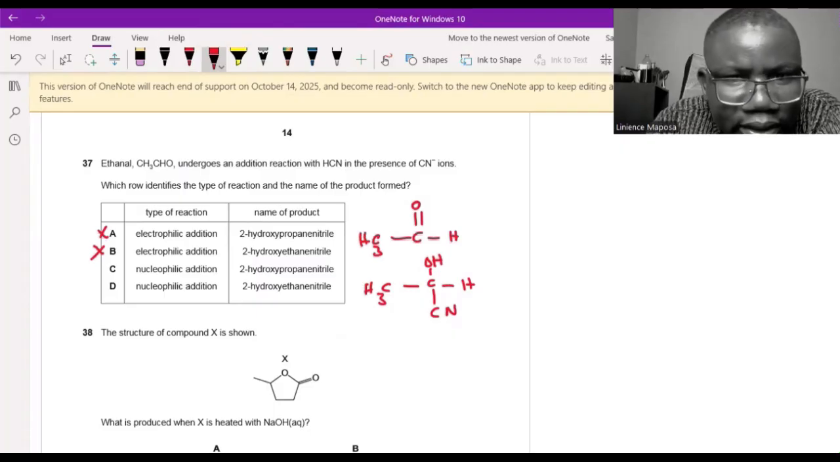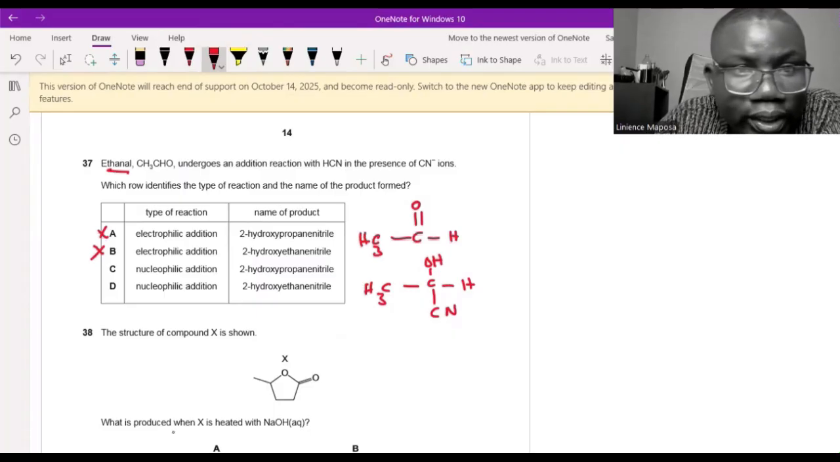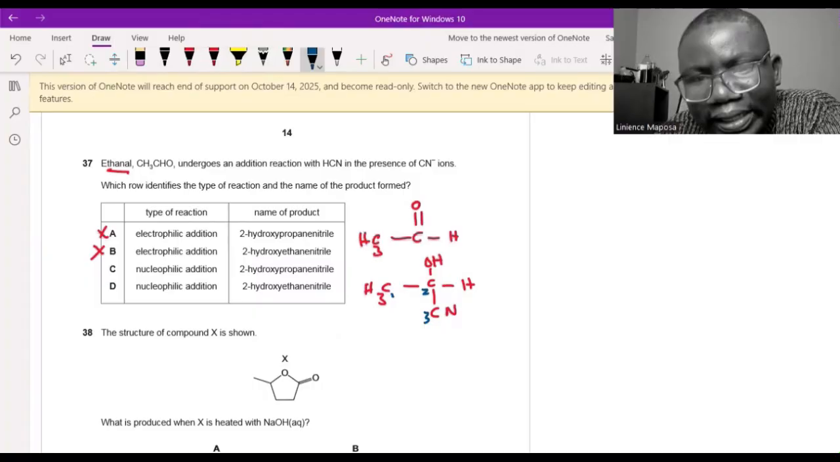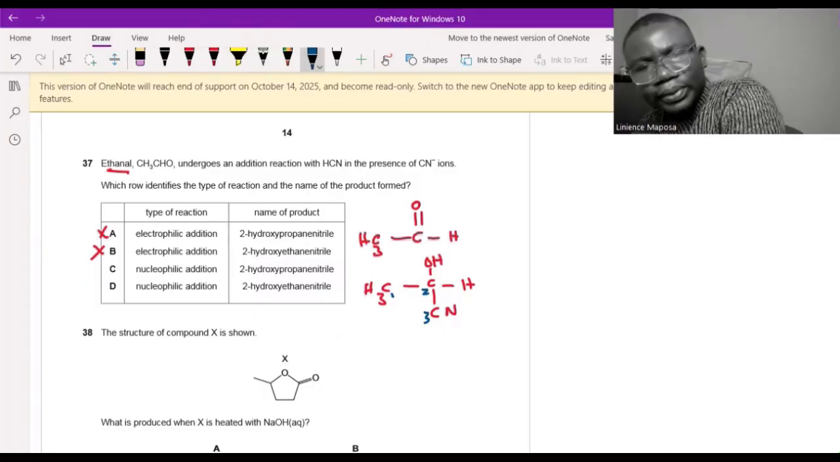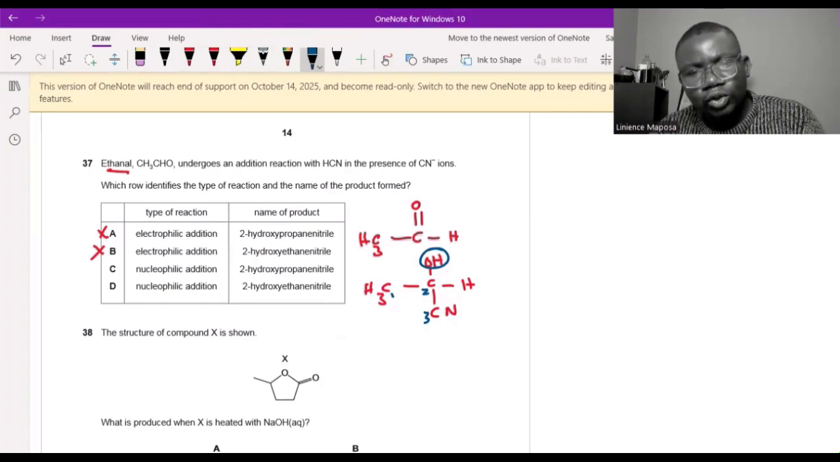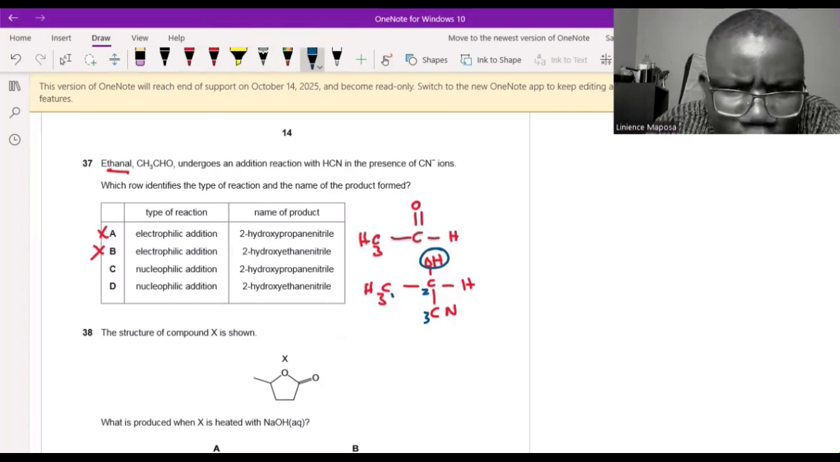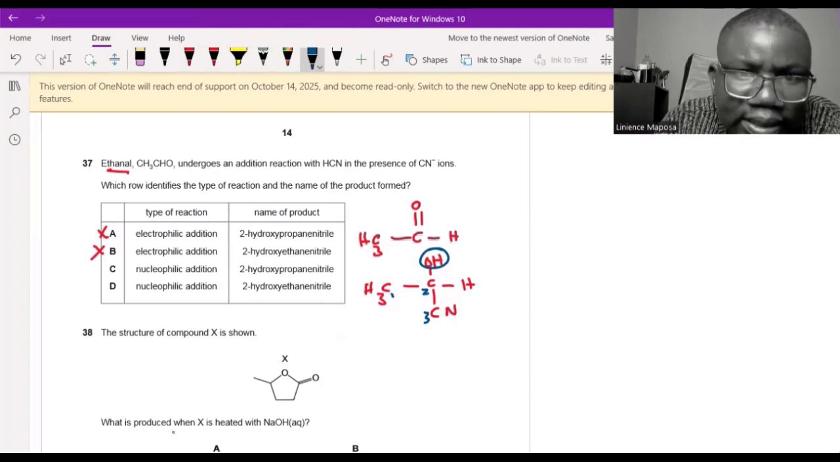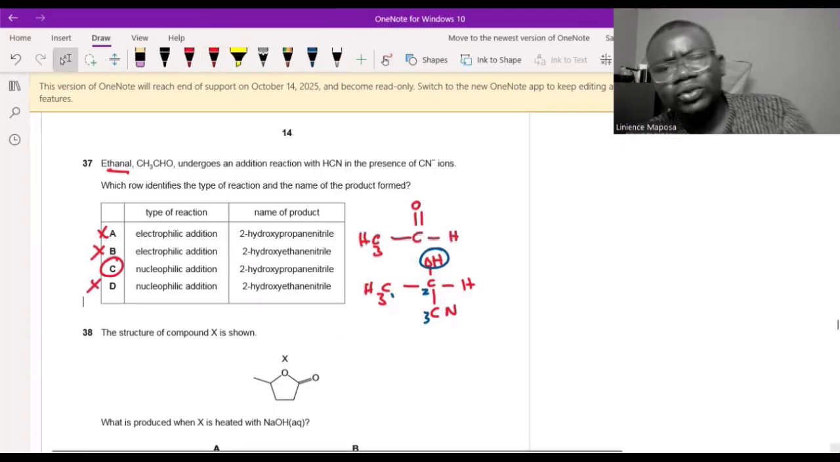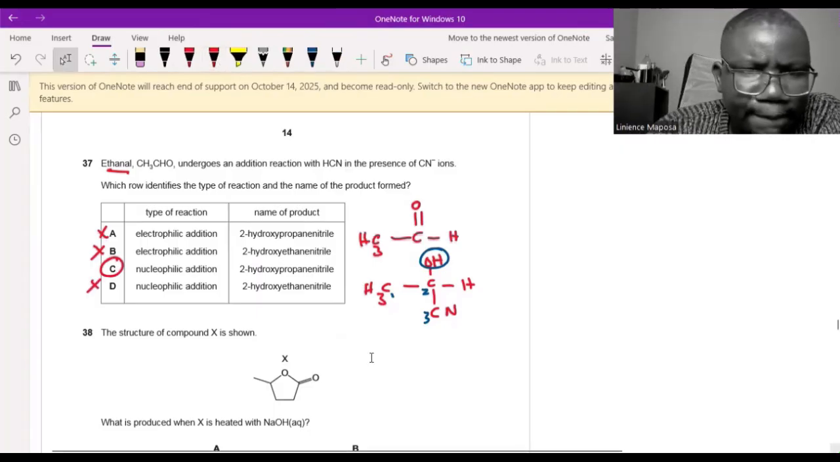But now let's name it. They said you're starting with ethanal. If you start with ethanal, now you end up with how many carbons? Look, 1, 2, 3. So it becomes propanenitrile, 2-hydroxypropanenitrile, because at position 2 we have hydroxy. How many carbons? 3. So which one is 2-hydroxypropanenitrile? Answer C. 2-hydroxypropanenitrile, not ethanenitrile, because we now have 3 carbons, isn't it?